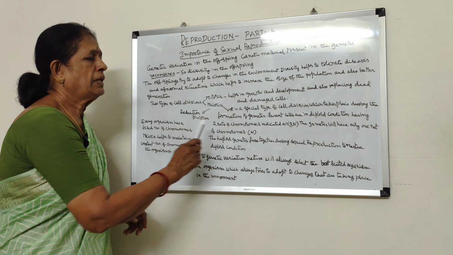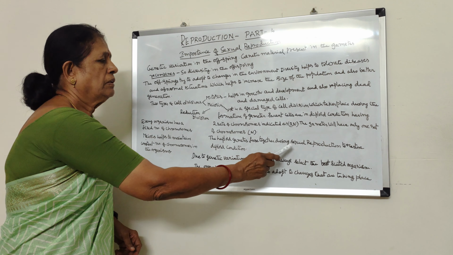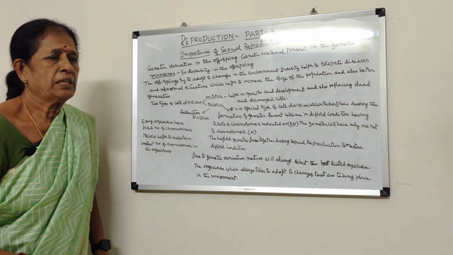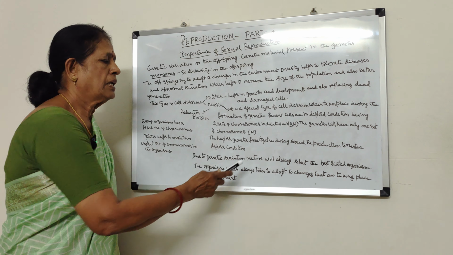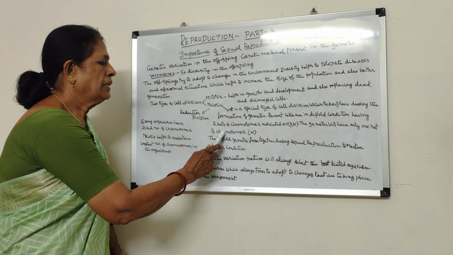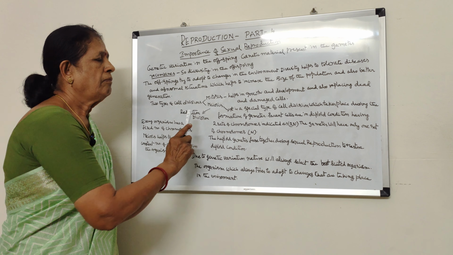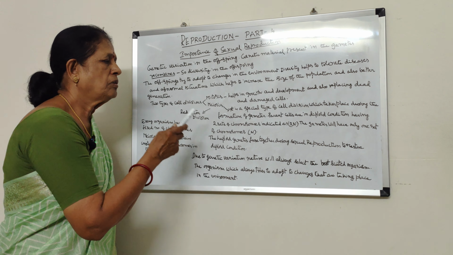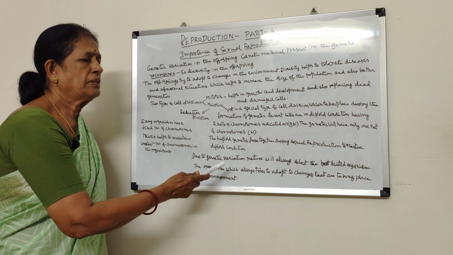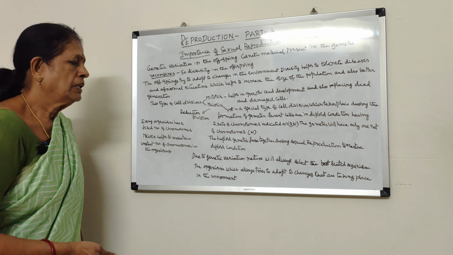The haploid gametes, during the process of fertilization, fuse together, and during sexual reproduction they restore the diploid condition. That means two haploid gametes fuse together to form a diploid organism. So during the formation of gametes, the special type of cell division, meiosis, takes place, where the chromosome number is reduced to half and haploid gametes are formed. These haploid gametes fuse together and get back to the diploid condition.